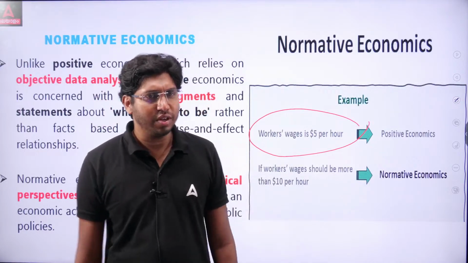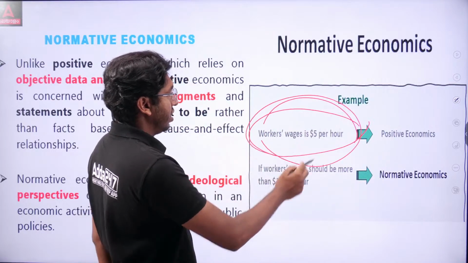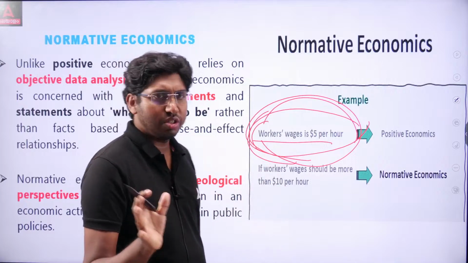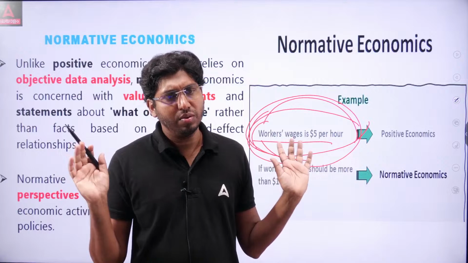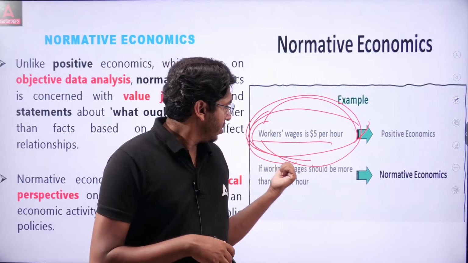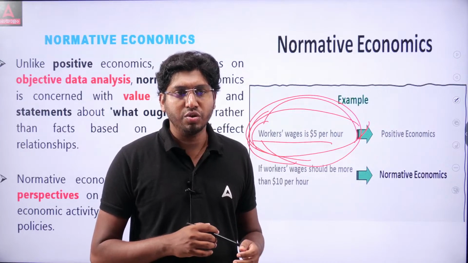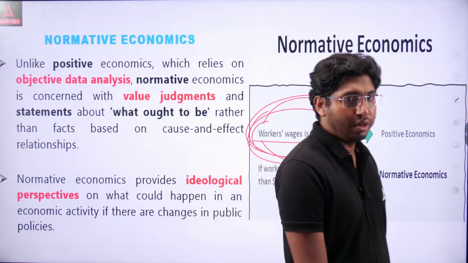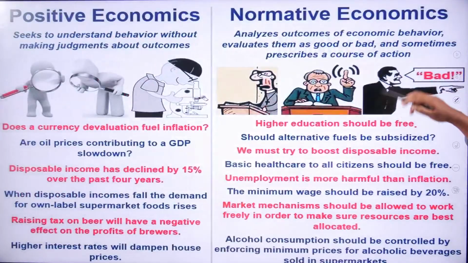That is normative economics. It is not just a fact; it is a value judgment. Positive is clear: workers' wage is $5 per hour or 5 rupees per hour. But normative economics is different: workers' wages should be more than 10 rupees or dollars. So it is an ideological perspective.